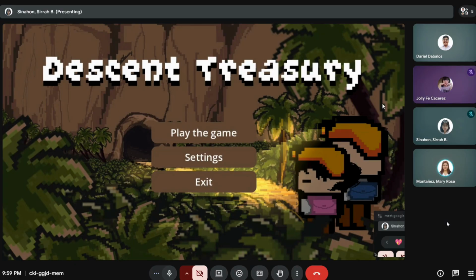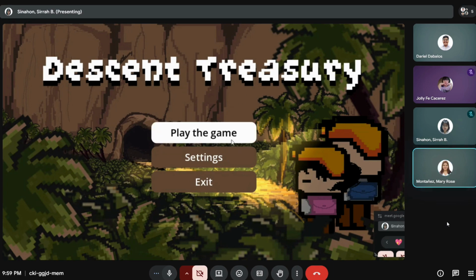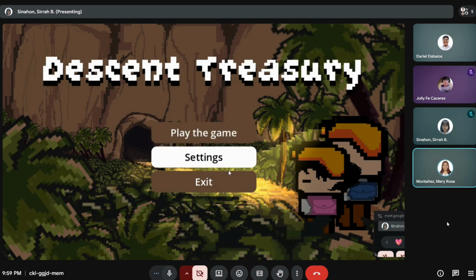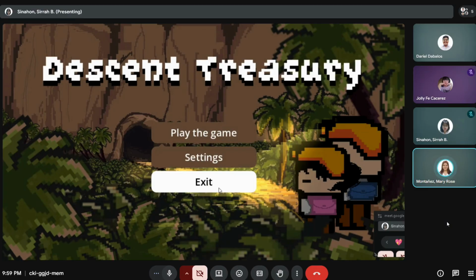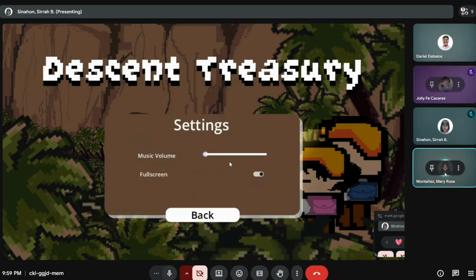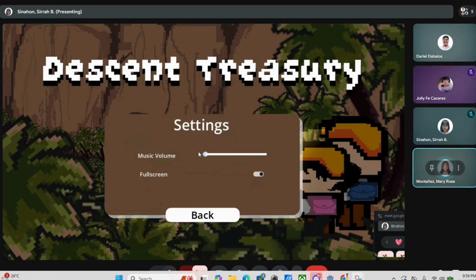So, this is our main menu. We have play the game, settings, and exit. When you go to settings, you will see the music volume. You can lower the volume if the music is too loud, and you can also adjust it depending on what you like.